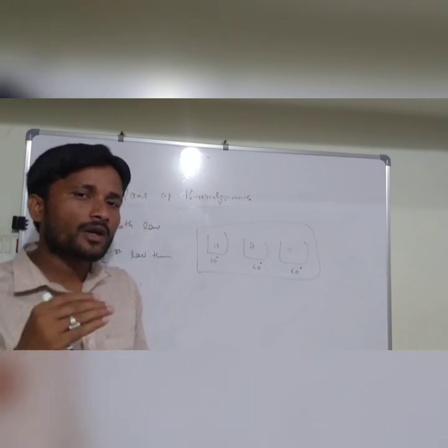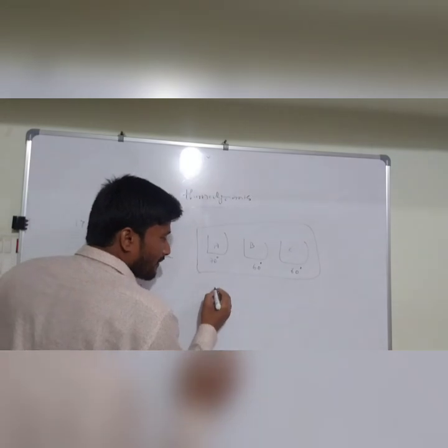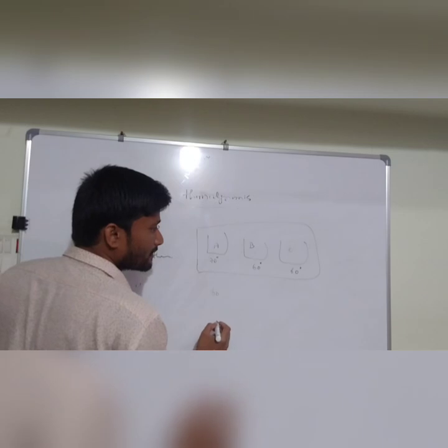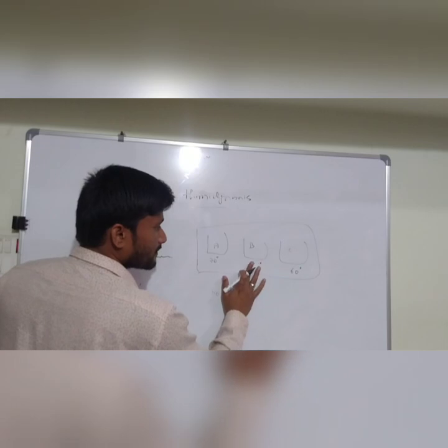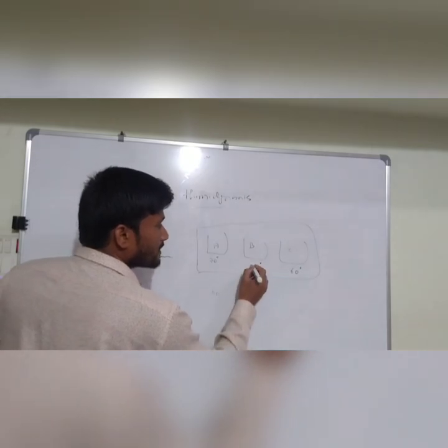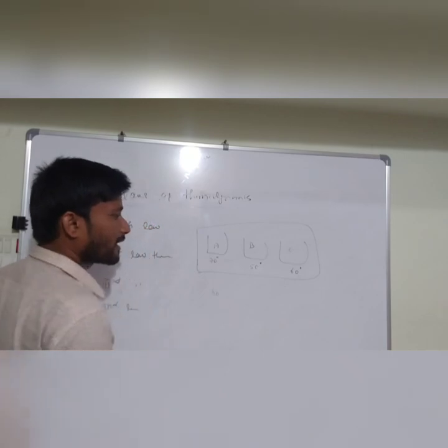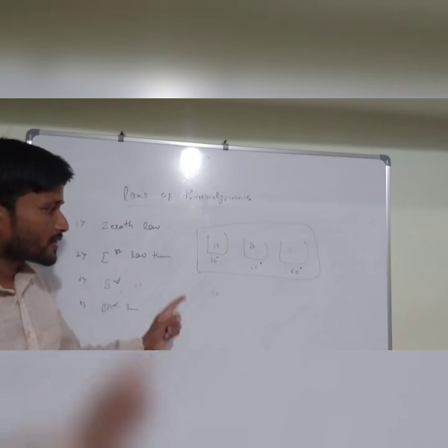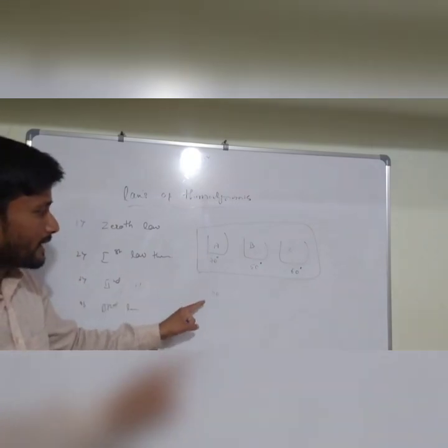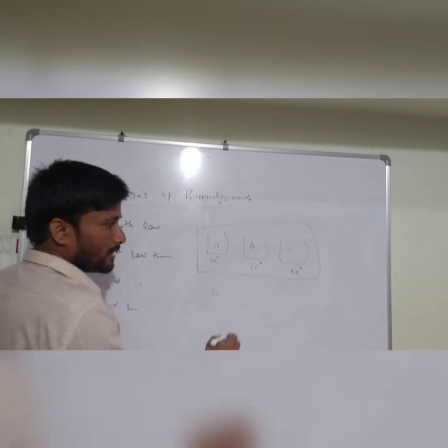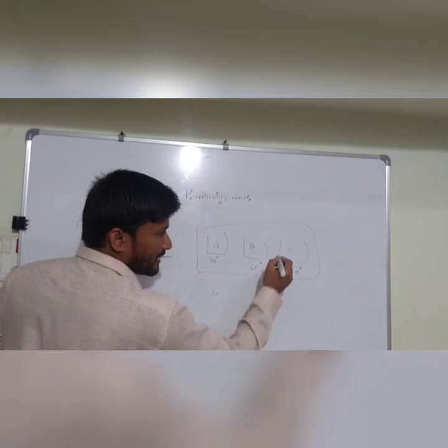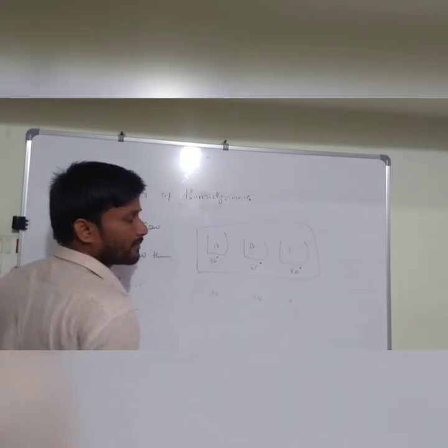After 10 minutes, what you are observing means, the temperature of A has become 60. A was 70, B was 50, C was 60. So after 10 minutes, the temperature of A will become 60, B will become 60, and C always remains at 60 degree temperature.